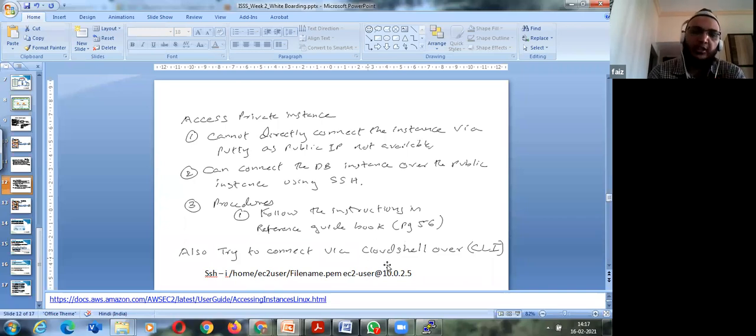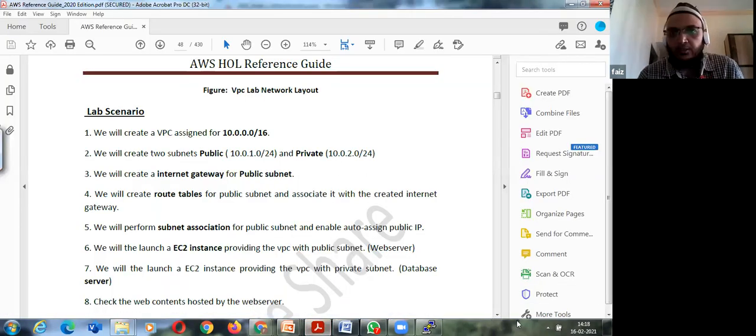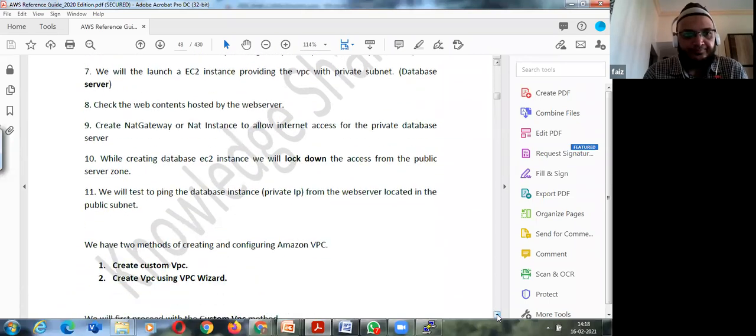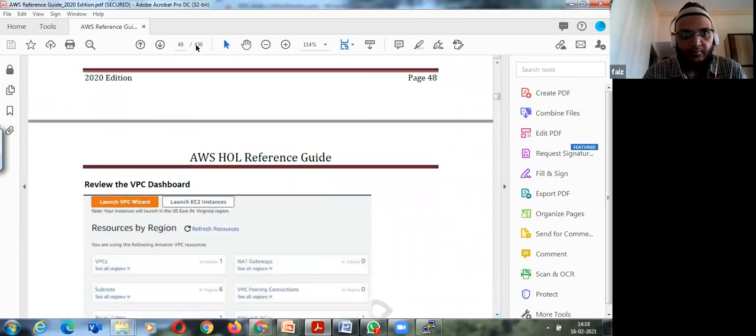I have not used Cloud Shell to connect to this, but when you practice, initially follow this book, using the public IP to a public instance to connect to the private instance. If you are successful, then try using Cloud Shell also. But I think there may be some issues with that. I have not tried it because Cloud Shell was not available when I wrote the book. It's page number 55.